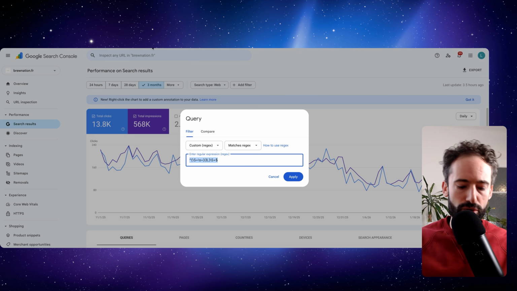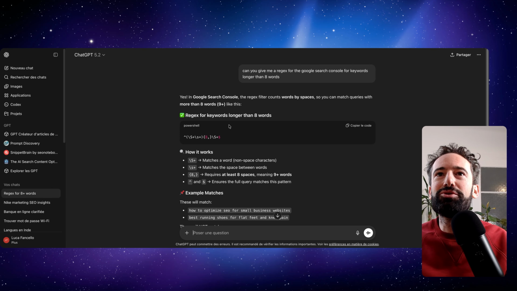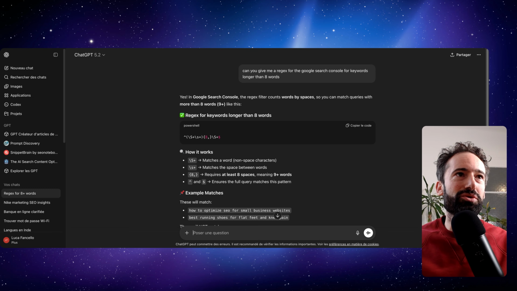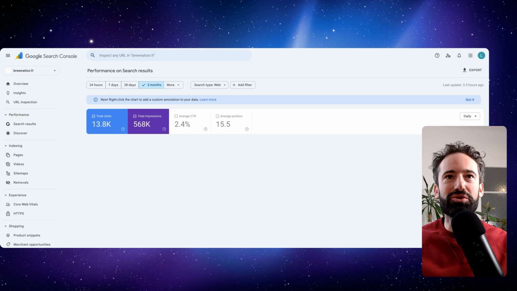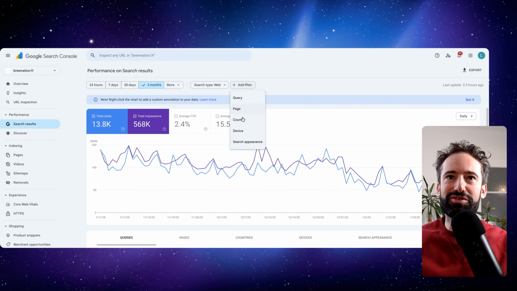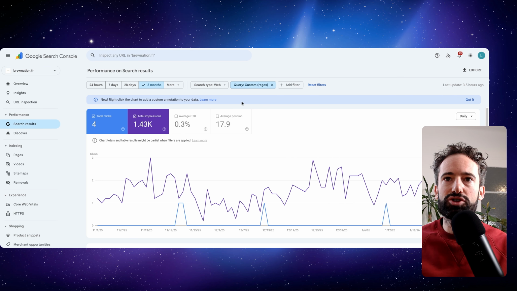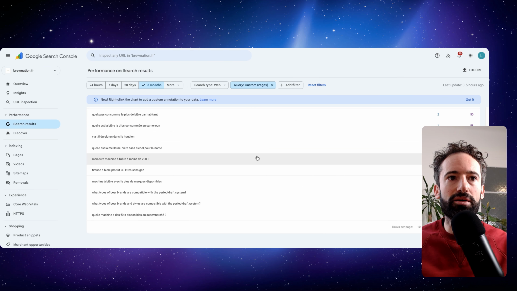But just note that in my case, I knew nothing about Regex. I just asked ChatGPT, can you give me a Regex for the Google Search Console for keywords longer than 8 words? And this is what it gave me. So if you don't know how to code or do this kind of thing, now we have ChatGPT, and for this kind of very simple thing, it's really something you can use it for. In this case, I'm just showing all the expressions that are more than 8 words.